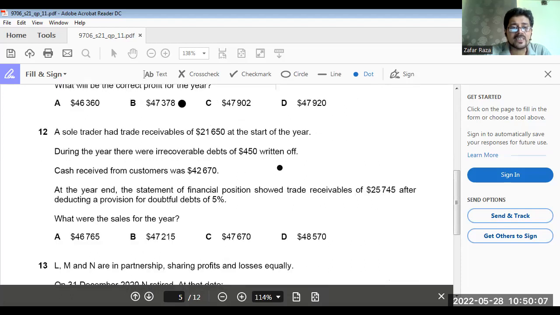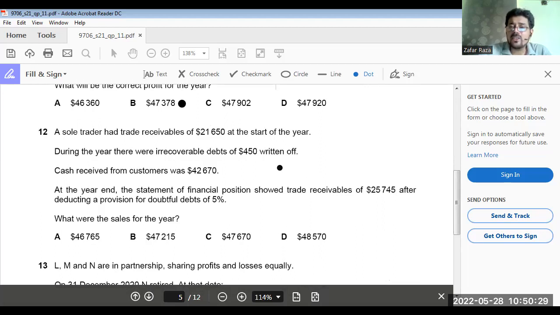A sole trader had trade receivable of 21,600 at the start of the year. During the year, there were irrecoverable debts of 450 written off, cash received from customers 42,670. At the end of the year, financial statement showed trade receivable 25,745 after deducting a provision for doubtful debts of 5%.